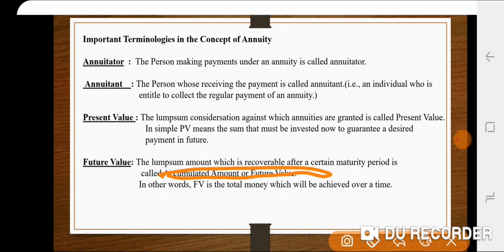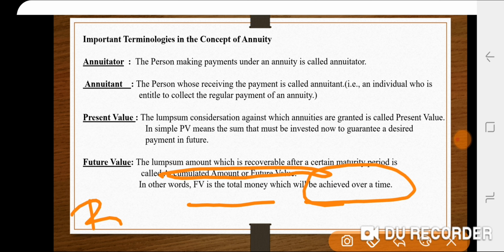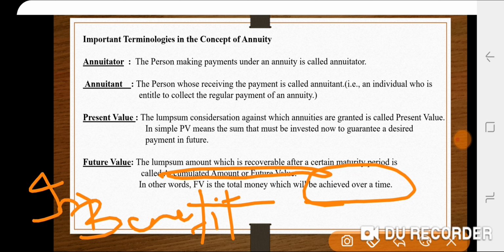So in simple terms, future value is the total money which will be achieved over time. Whatever benefit you are getting through your investment is your future value, that means whatever money you receive at the end of maturity.